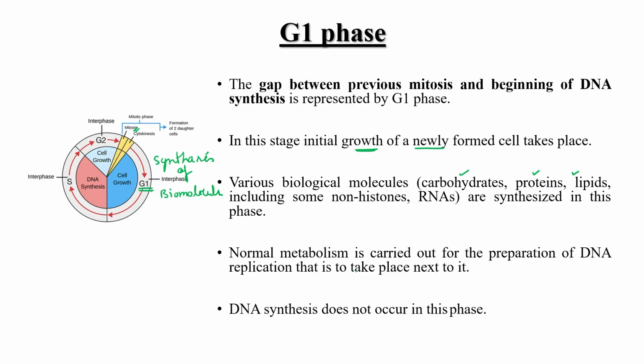Normal metabolism is also carried out for the preparation of DNA replication, that takes place just after the G1 phase. DNA synthesis does not occur in this phase, that is a part of S phase. It is mentioned over here: DNA synthesis occurs in S phase of interphase.